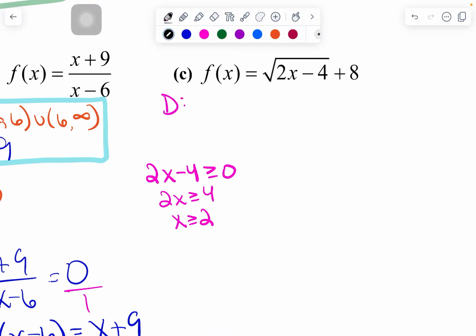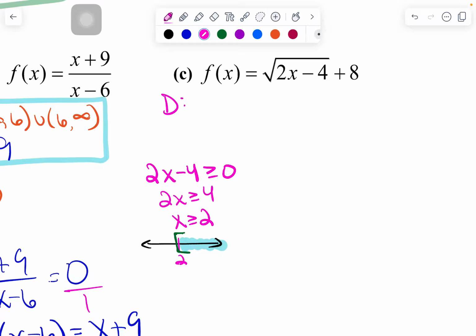Now, if you're a visual person, you're like, what does that mean? That means on my number line, I have the number 2, and the values I'm going to be looking for are anything greater than that. And of course, the equal to part means I'm going to grab a bracket there. So for my domain, I'm going to pick up where this shading starts. And folks, the shading starts at 2, and it's going to go towards positive infinity. Any values less than 2, so 1, 0, any of those things, that's going to make this turn negative, and then we're going to have imaginary answers, and I just don't want any of that stuff, so we're not going to do it.